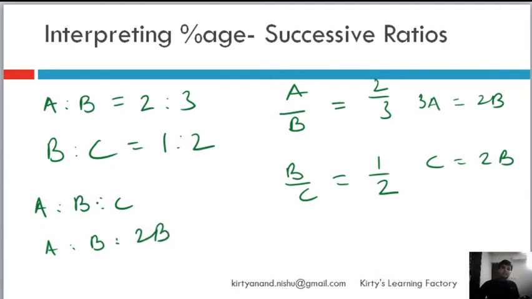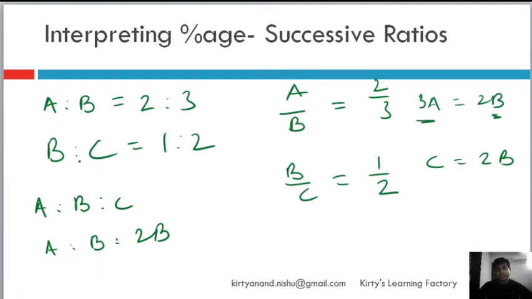So that is the successive ratio, okay, because C is equal to 2B. Now I know that 2B is equal to 3A also, so I can write it as 3A as well. But let's first learn it like this and then I will bring this one. So A is to B is to 2B.